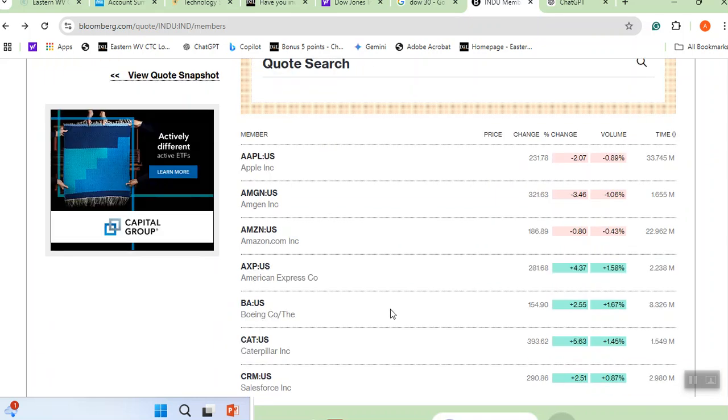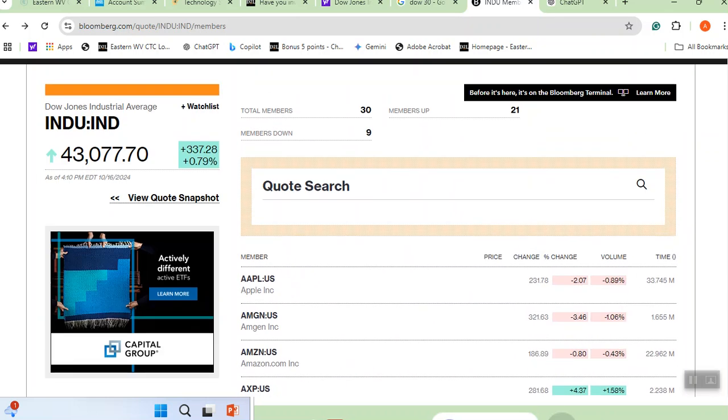Many of these 30 stocks are some of the most important stocks in the US. Every day that passes, some of these stocks go up, some of them go down, but on average, you look to see whether they overall went up or went down. Let's look at what these 30 stocks are, and here they are.